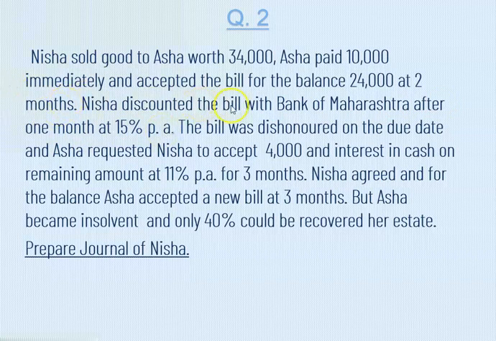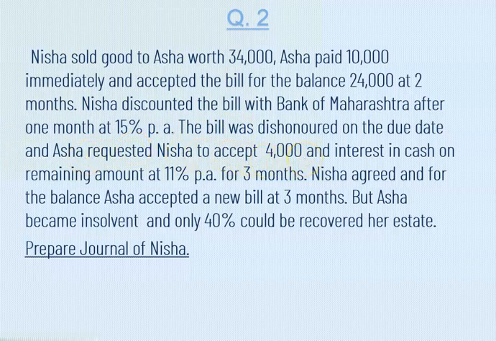But we have to remember here they have mentioned the Bank of Maharashtra and the bill is discounted after 1 month when we are going to calculate the discount amount. Now further here, after this, the bill was dishonored on due date and Asha requested Nisha to accept 4,000 rupees. Now here the first bill is dishonored on due date. The bill that we have discounted with the bank is dishonored, right? And now here Asha requesting Nisha to accept 4,000 rupees.